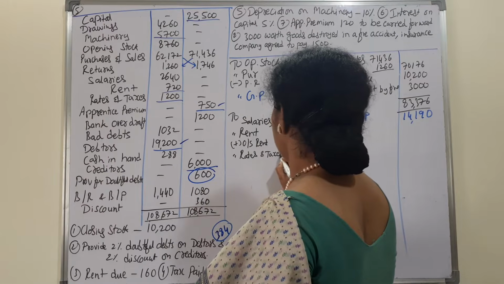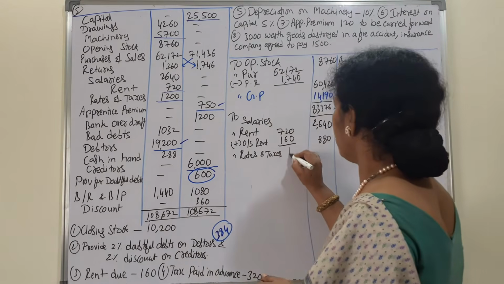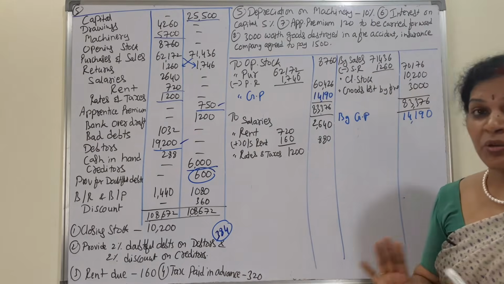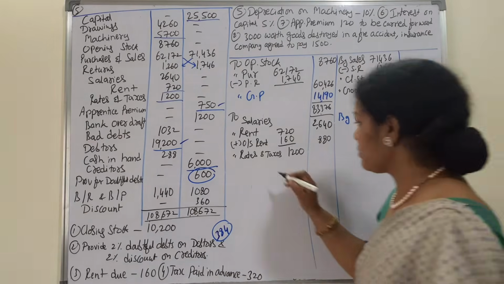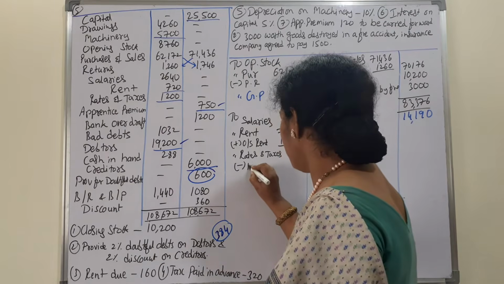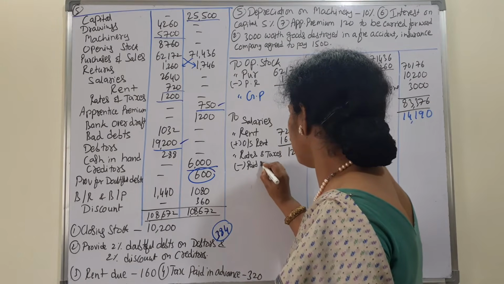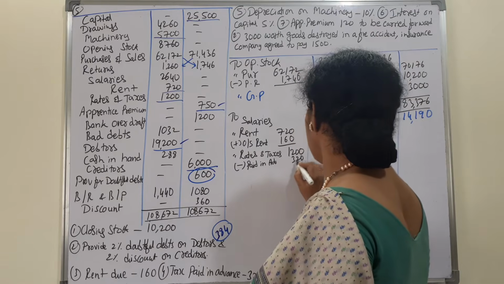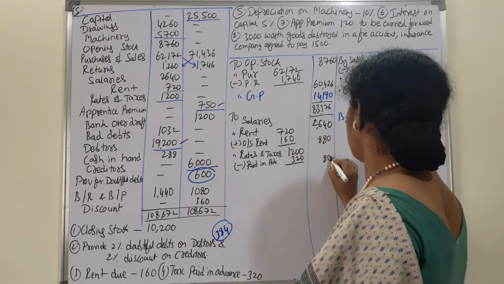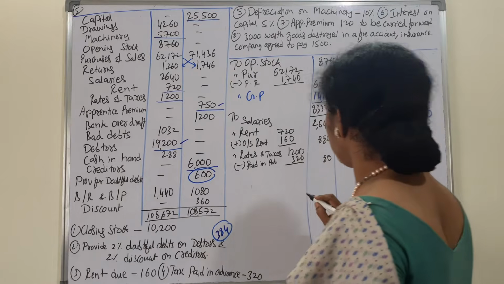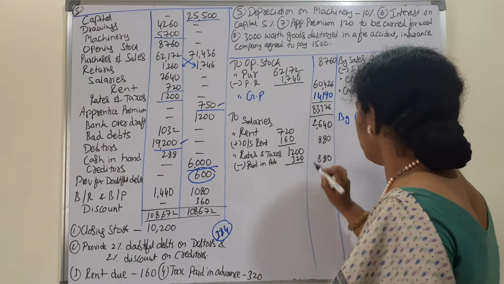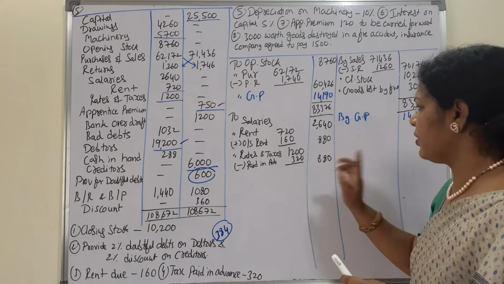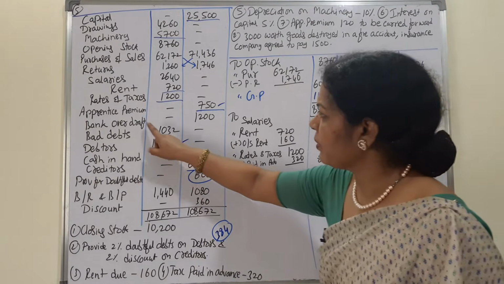Rates and taxes also have an adjustment. Rates and taxes, in the inner column we'll write 1200. Tax paid in advance, we don't want any advances here, so minus paid in advance 320, 880. Yes, rates and taxes are over.